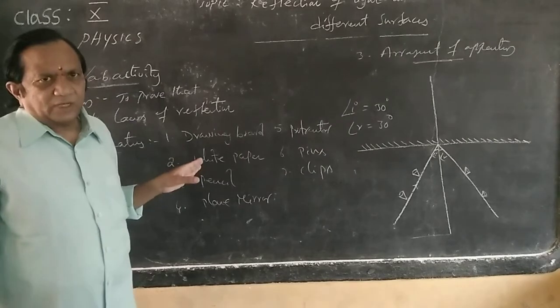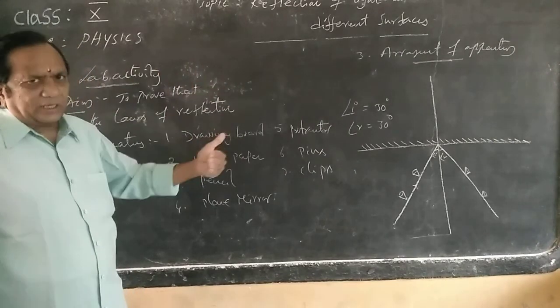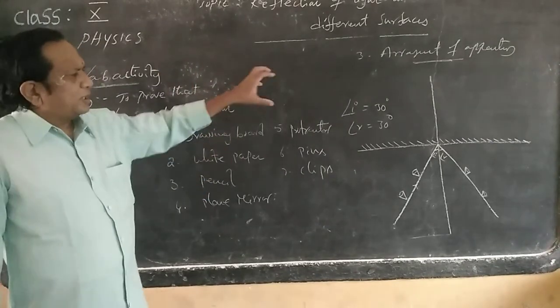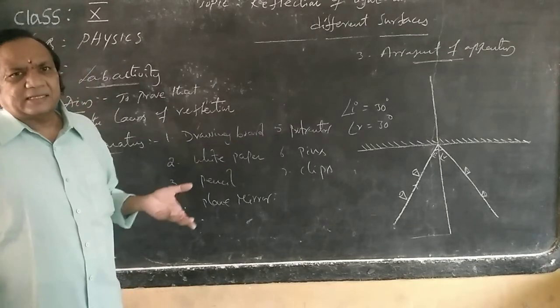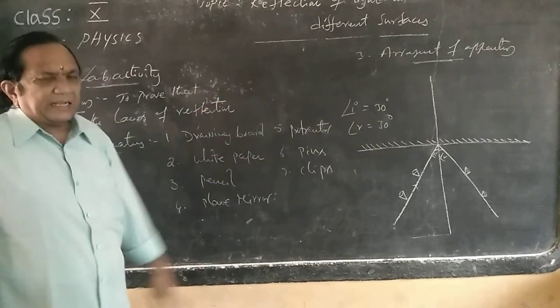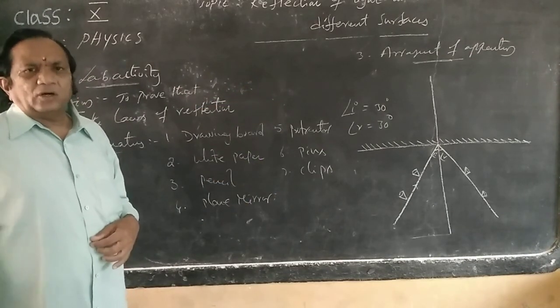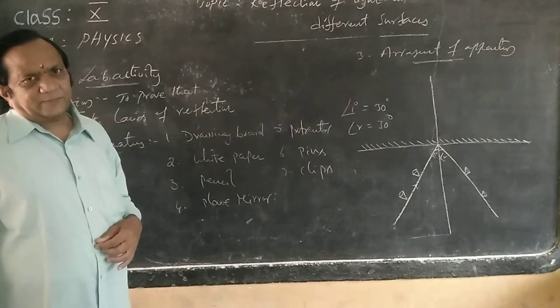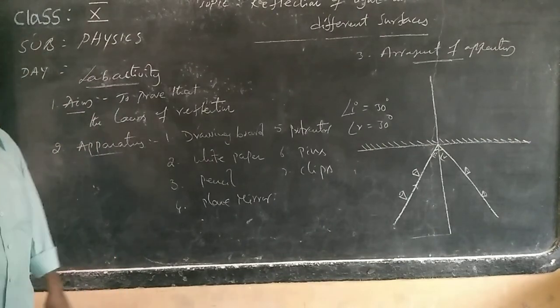Take 5 or 6 readings, and every time you get angle I equal to angle R. Okay, this is about this experiment. Next class we will continue.